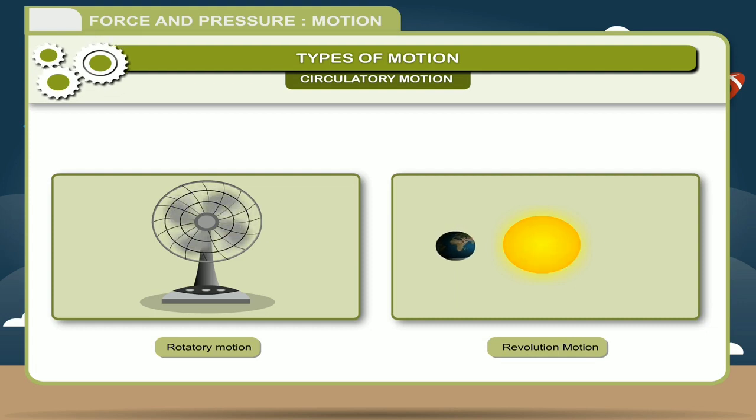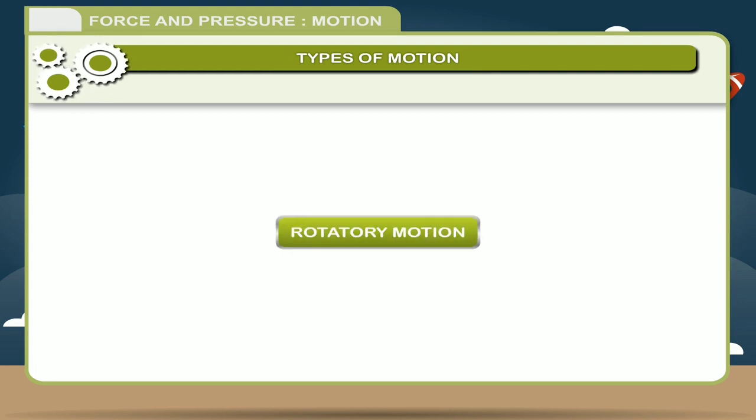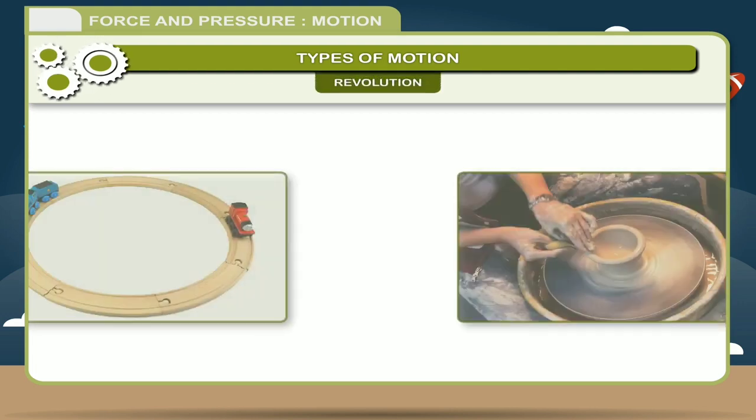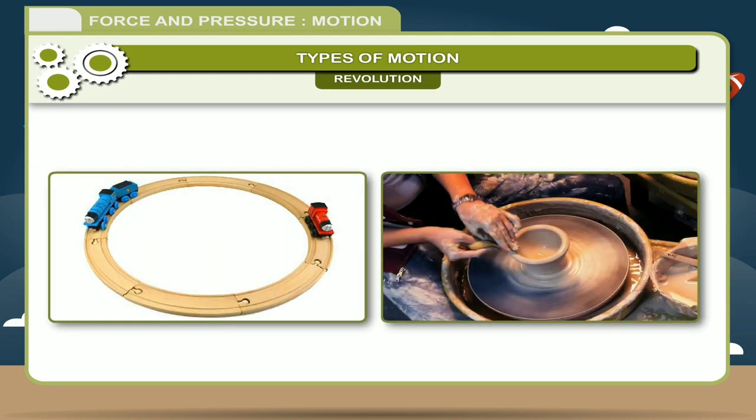Now let's see the types of circular motion. One is rotatory and the other is revolution. When an object turns or spins about a fixed path or axis, it's called rotatory motion.